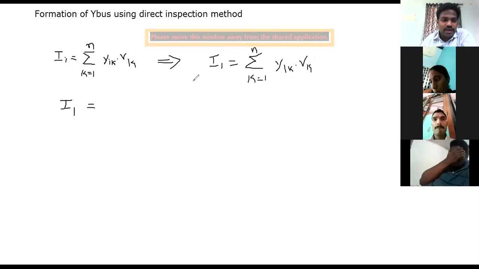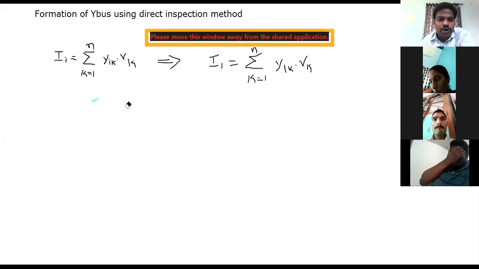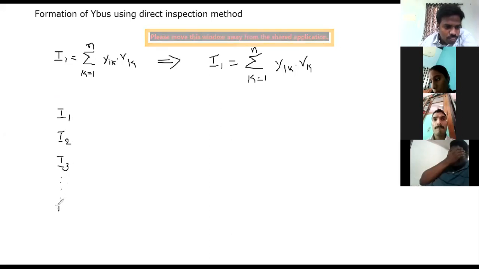Now you see here, directly I'm going to write down here, don't mind. So I1, I2, the matrix form, I3, and so on. These are the currents that we are going to obtain.